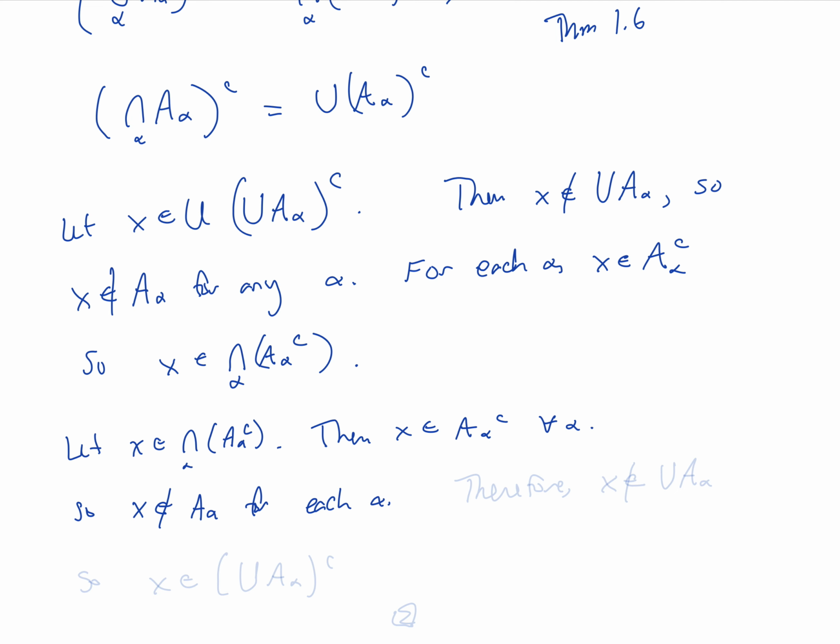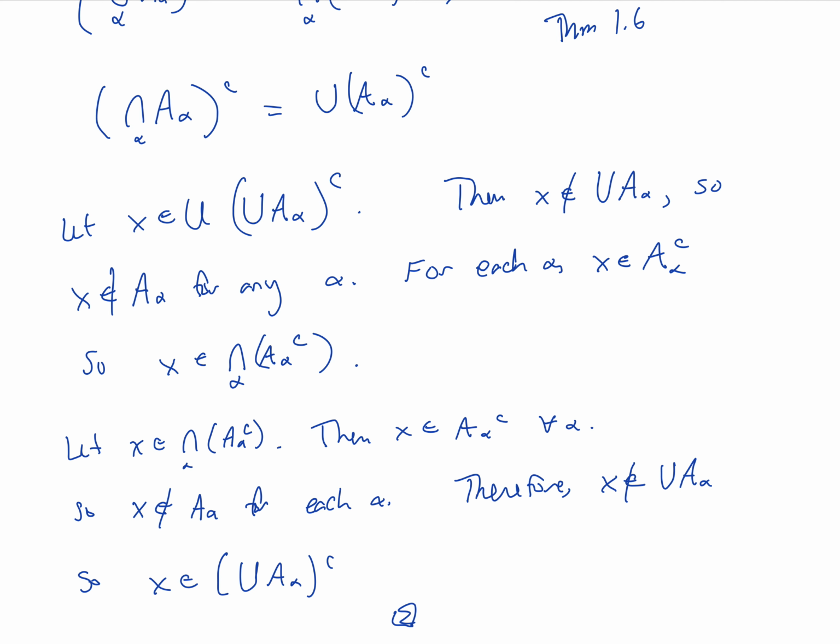Therefore, if it's not in any of the A alphas, it's also not in the union of the A alphas. And because it's not in the union, X is in the complement of this set. We've shown that the intersection of the complements is contained in the complement of the union, and vice versa. Therefore, these two sets are equal.